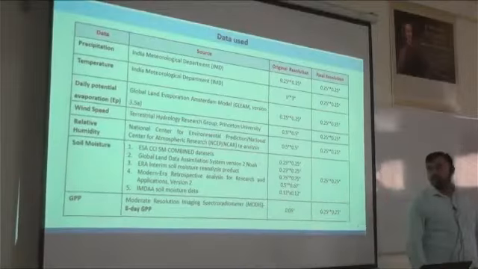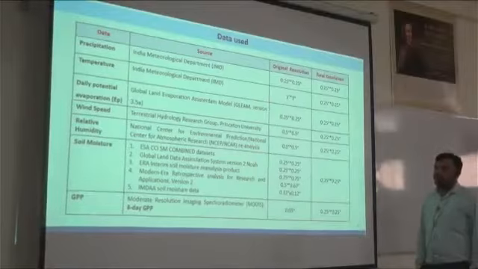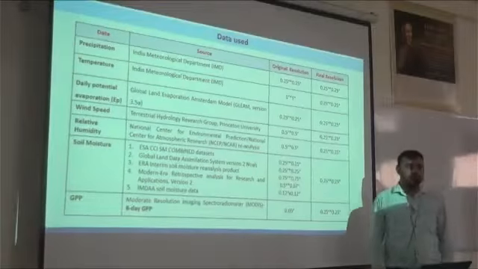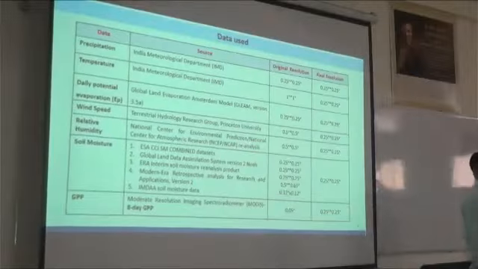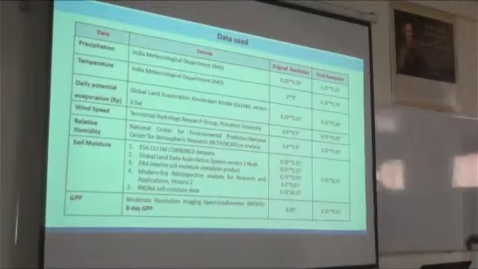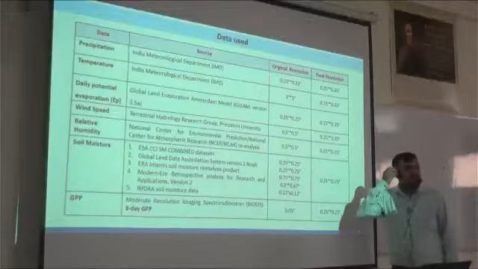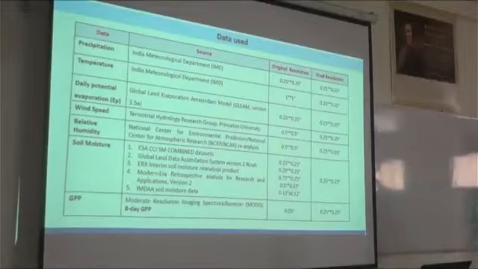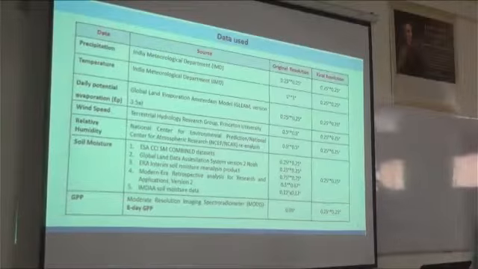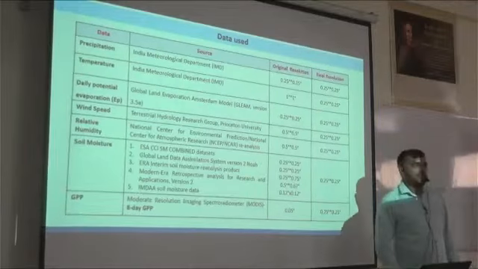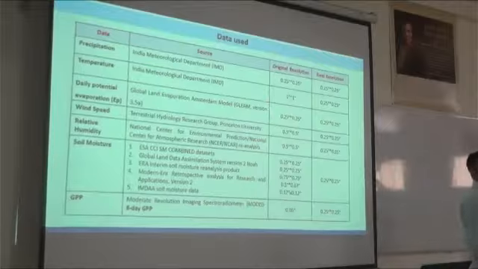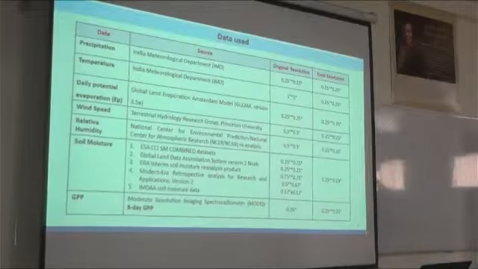Initially the first one is the ESA CCI SM combined dataset, that is European Space Agency Climate Change Initiative soil moisture combined dataset. What is combined? This source has three types of dataset. The first one is calculated using the active sensor.